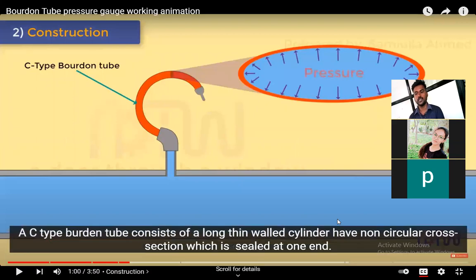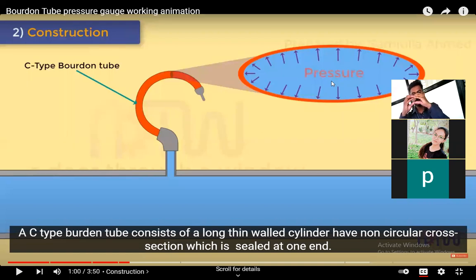So see here, generally the C type of pressure gauge is used as a Bourdon pressure gauge, and see here how the shape of the tube is there, elliptical or parabolic. Elliptical shape is there of that tube. When the water with the pressure will insert into this tube, the elliptical shape will try to convert into the circular shape.